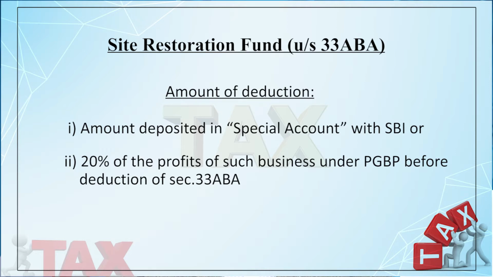Whichever is less will qualify for deduction. So, you have to keep in mind these two figures, the amount so transferred in the special account with the SBI, or 20% of the profit of the business before claiming such deduction. Whichever is less will qualify for deduction.